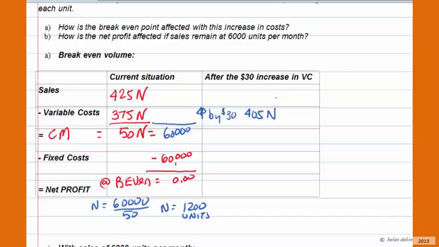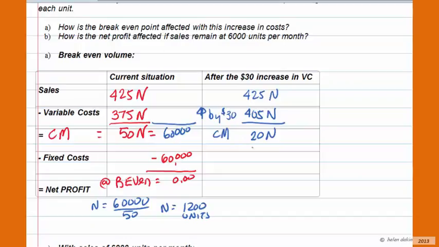Our selling price is going to stay the same. It's still going to be $425 per unit times the number of units. What this means is that our contribution margin will go down by $30 per unit. From $425 minus $405 will leave us with $20 per unit times the number of units.